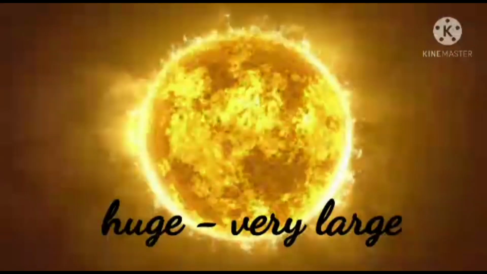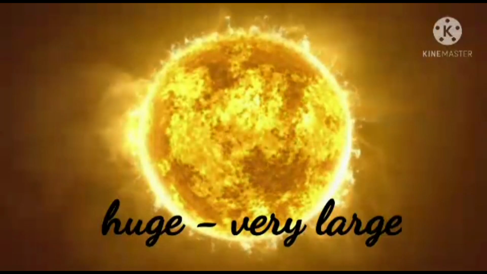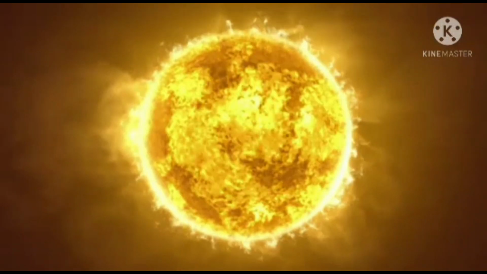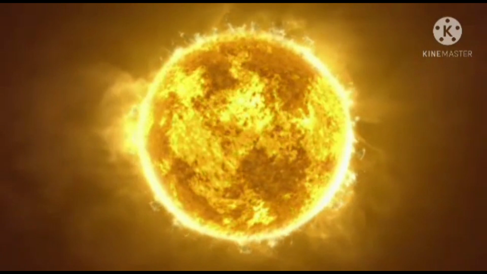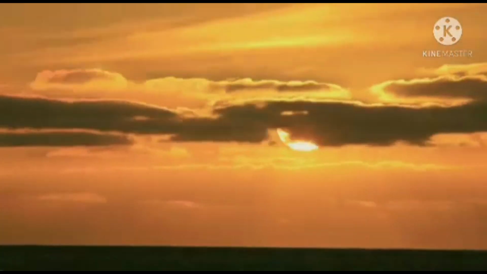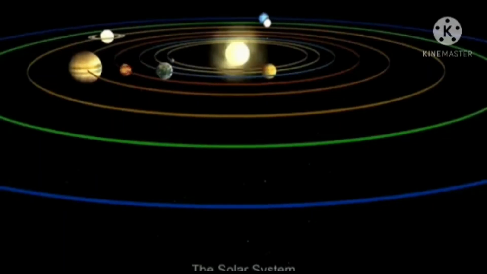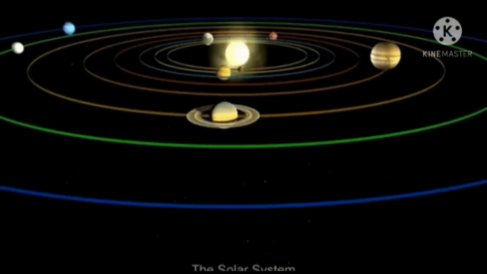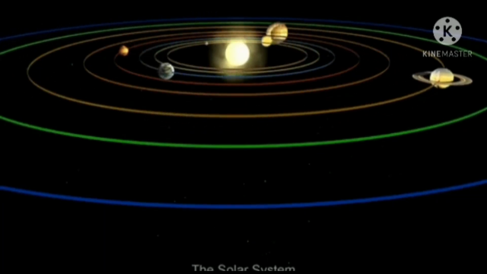Now children, moving on to the sun. The sun is a huge ball of fire that gives us heat and light. We all see the bright shiny sun in the morning. It rises in the east and sets in the west. Without the sun, life would not have been possible at all. The sun is in the center of the solar system. All the 8 planets move around the sun in their respective orbits.